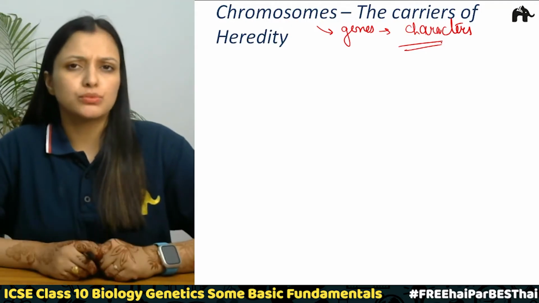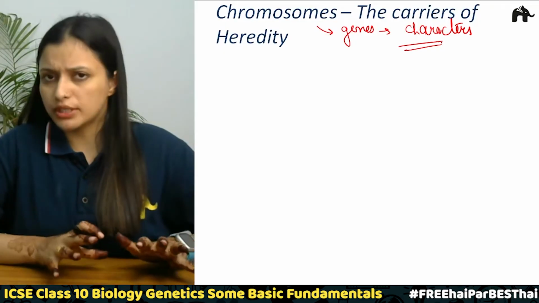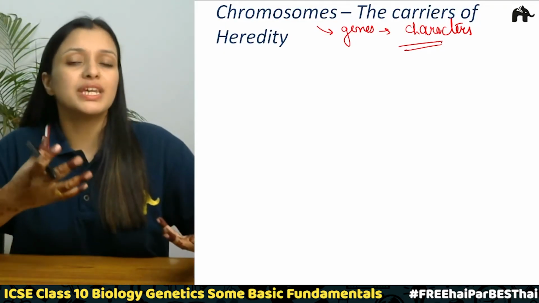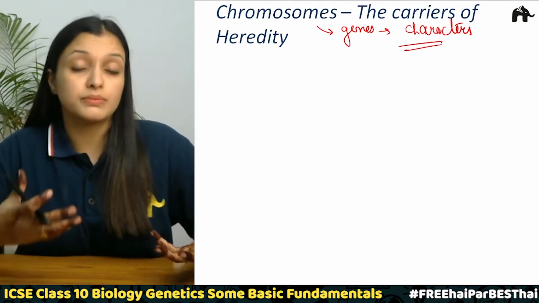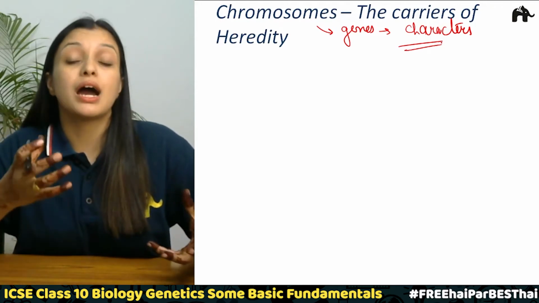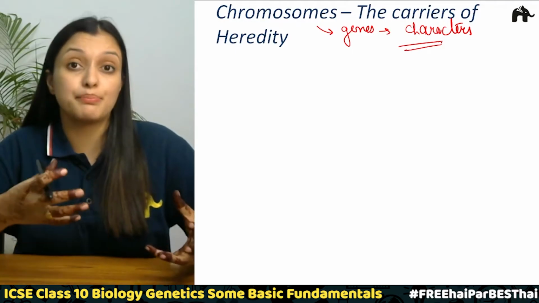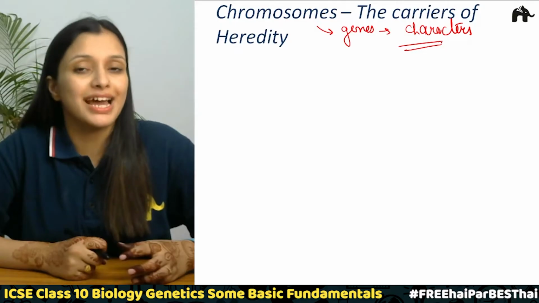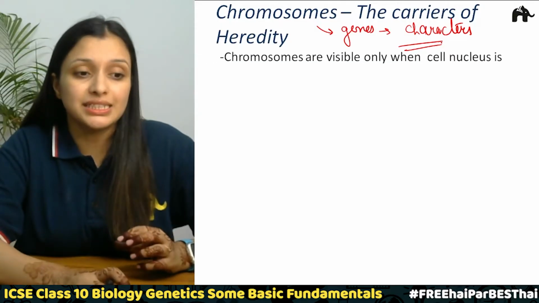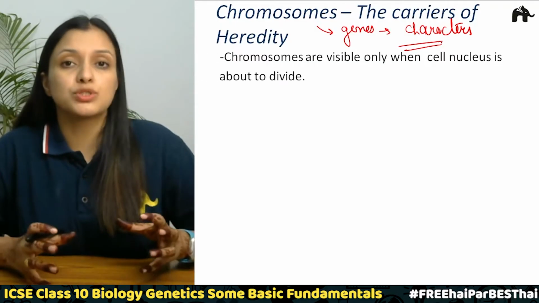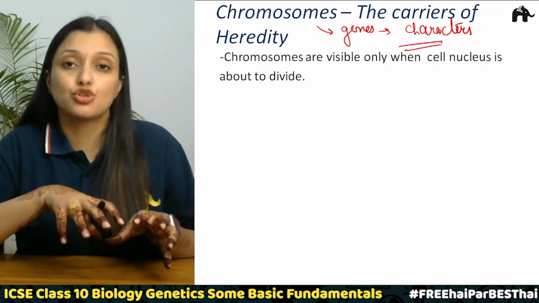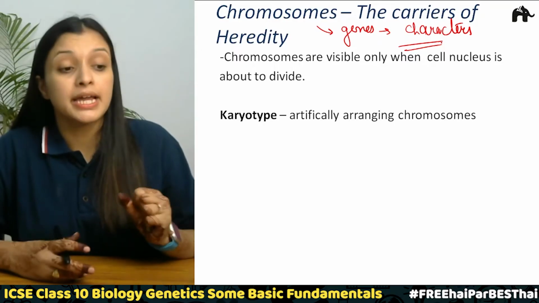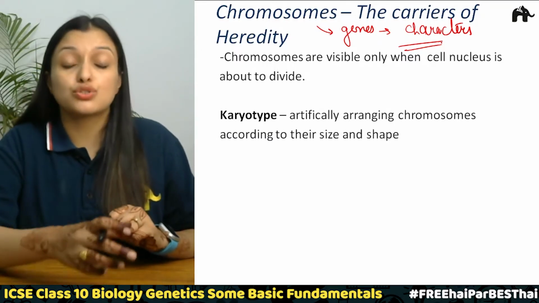Now talking about chromosomes, we have already spoken about the chromosomes in much detail in the previous chapter. We can study the chromosomes in detail by using a high power microscope, where we can get pictures of these chromosomes and study them in detail, right? So where are these chromosomes? They are found inside the nucleus of the cell and they are able to divide, right? Now there is another term which is called karyotype.